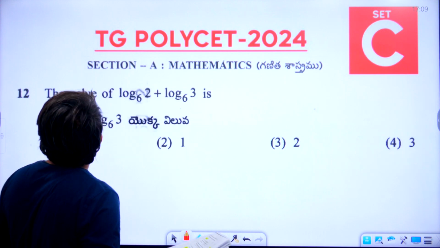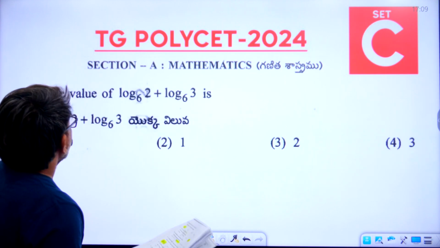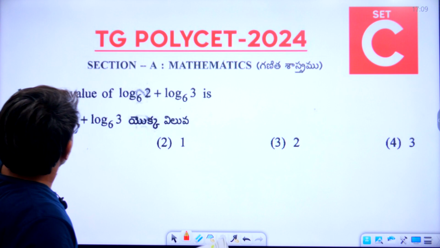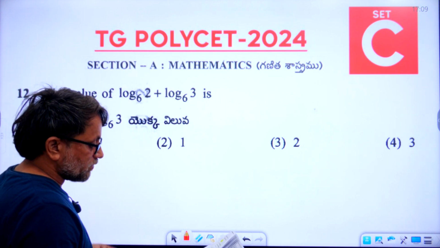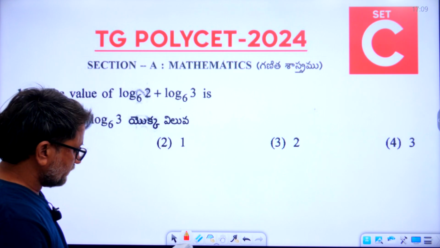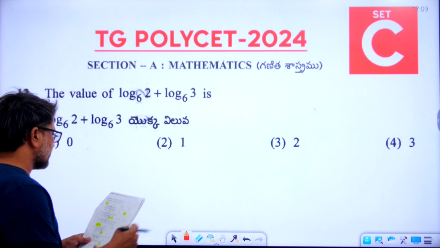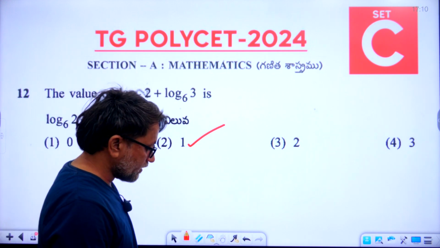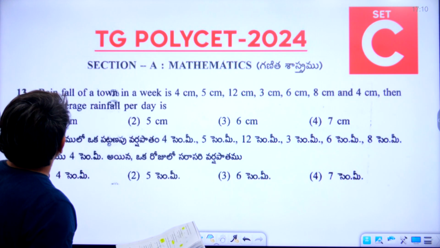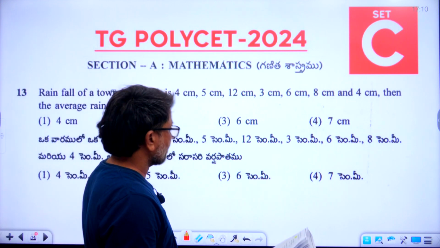Let's go to the 12th question. What is the 12th question? You can read it and observe in the booklet. What could be the right answer? The 12th question, the right answer is option 2. Is it clear? Now go to the 13th one.